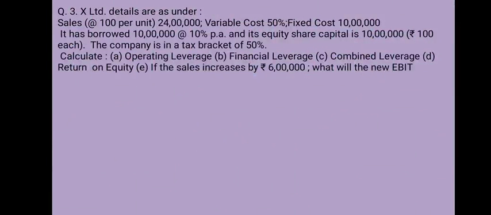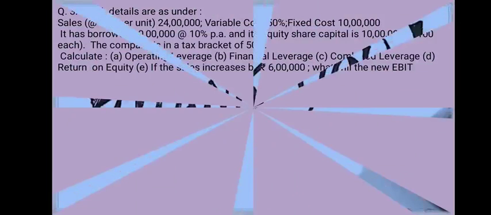One more question for your exercise. X Limited details are as under: sells at 100 rupees per unit, 24 lakh. Variable cost 50% of sales, fixed cost 10 lakh. It has borrowed 10 lakh at 10% per annum and its equity share capital is 10 lakh rupees, 100 each. The company is in a tax bracket of 50%. Calculate operating leverage, financial leverage, combined leverage, return on equity. If the sales increase by 6 lakh, what will be the new EBIT?